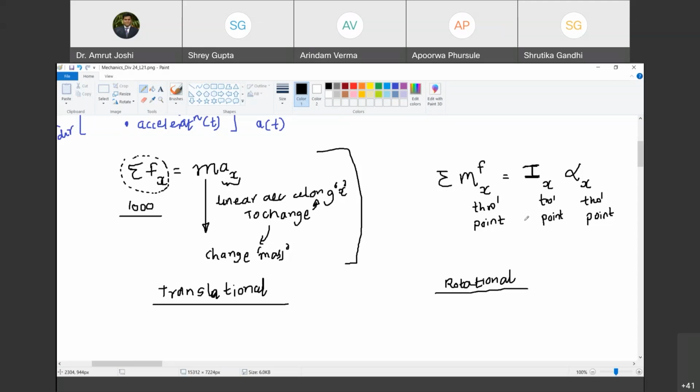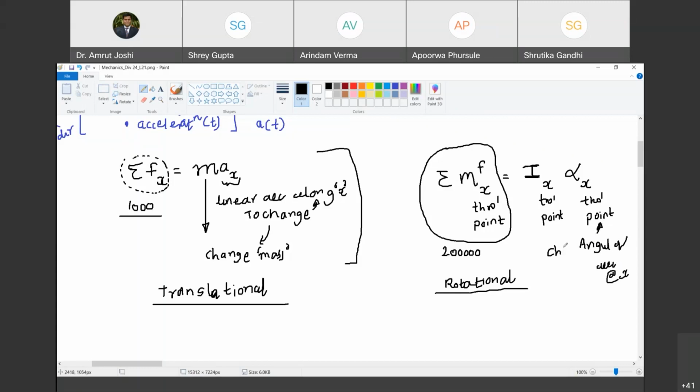Okay. So what is the cause of motion in this case, or what is that changes the motion parameter in this case? Not cause of motion, something that changes motion parameter. So for a stationary value of algebraic sum of moments of all the forces about x-axis passing through a point, if this value is constant, let us say it is 2 lakh. Are you with me? Yes, sir. What is that which changes this angular acceleration? Angular acceleration about x-axis. What will change this angular acceleration?